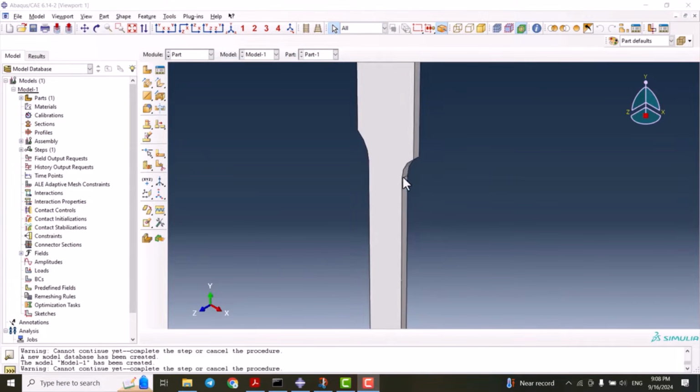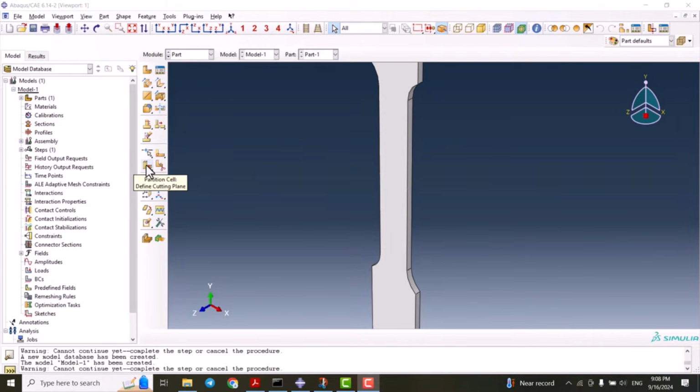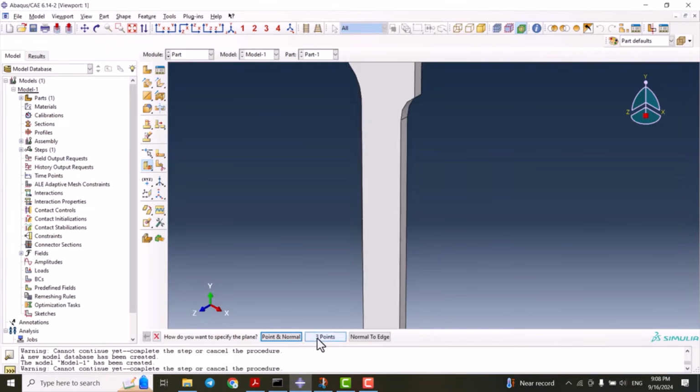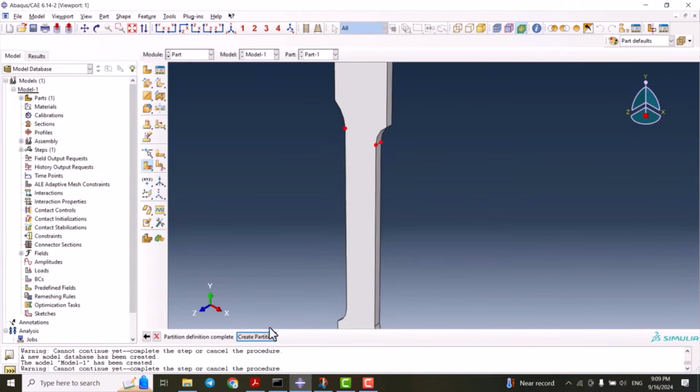As you see here, there are a couple of lines that are not extruded through the model, so we should fix them by creating a partition, self-defined cutting plane. We can use 3 points, and by using these 3 points we can create a partition. As you see here, it goes through the model.